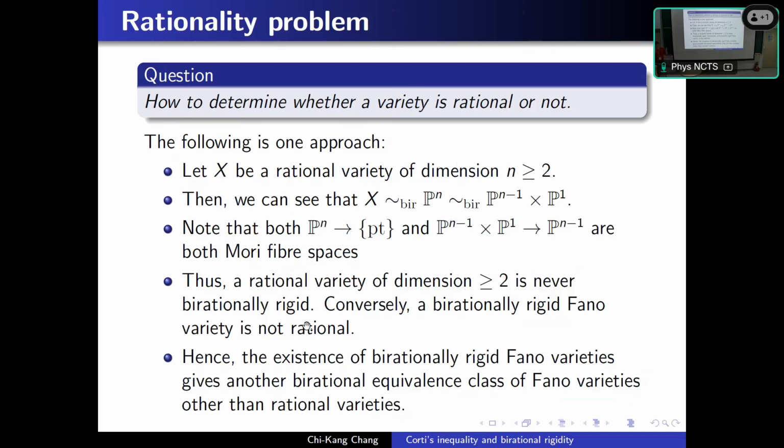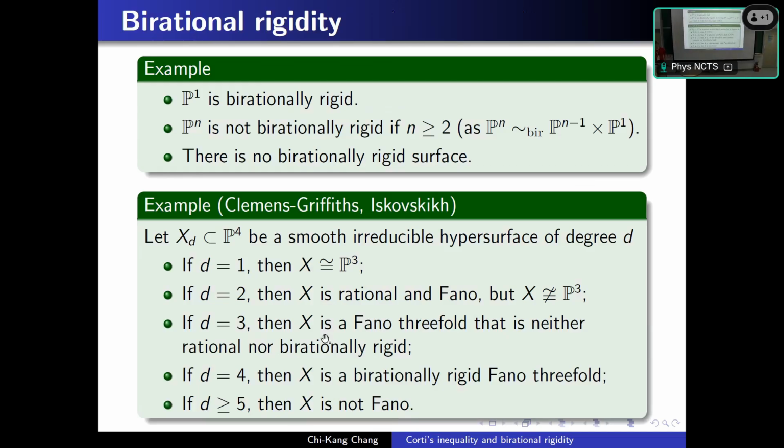Hence, if we find a Fano variety which is birationally rigid, then we construct a new class of Fano variety that is not birationally equivalent to projective space. Here are some examples. The P1, the rational curve, the sphere, is birationally rigid. But if n is at least 2, Pn is always not birationally rigid.